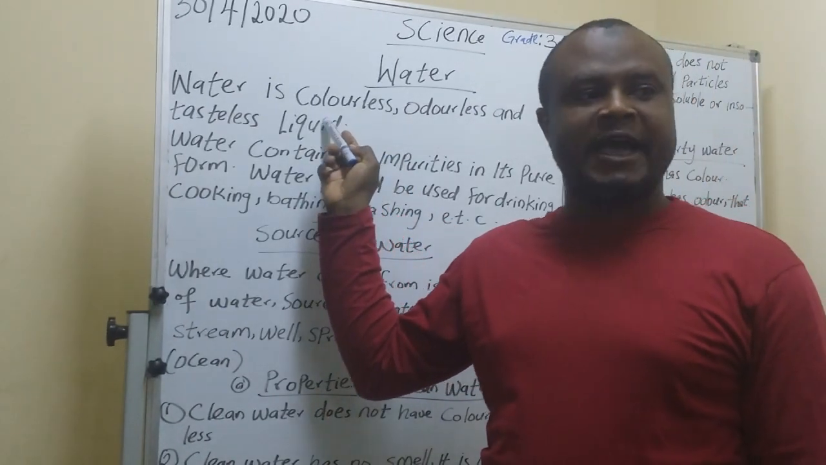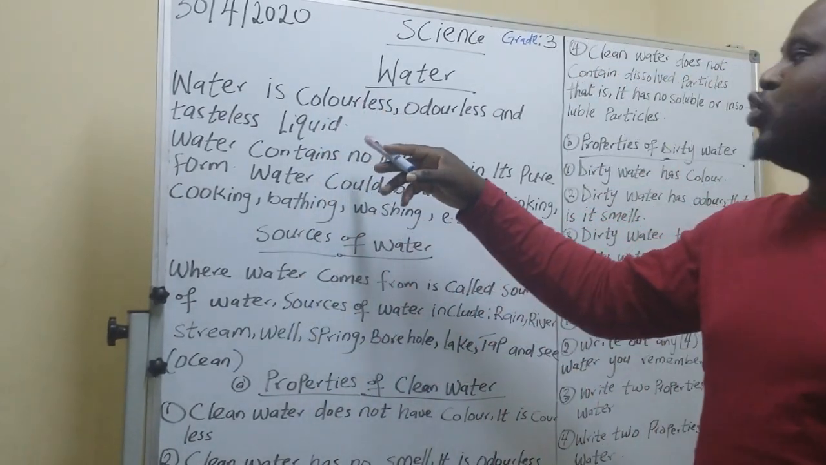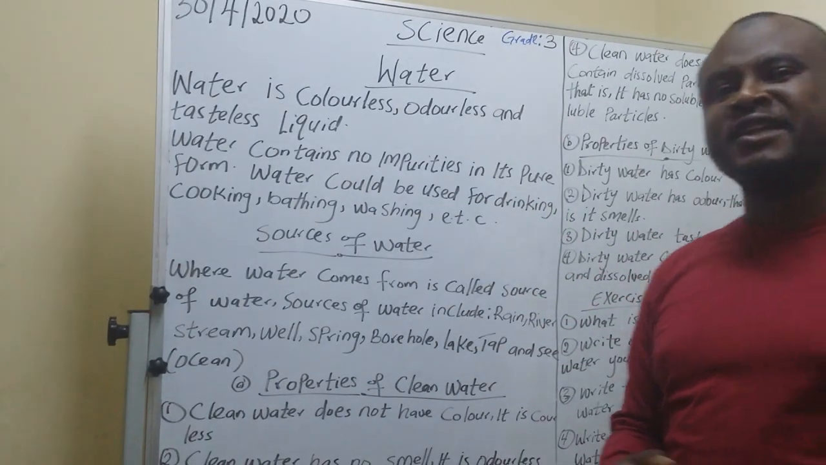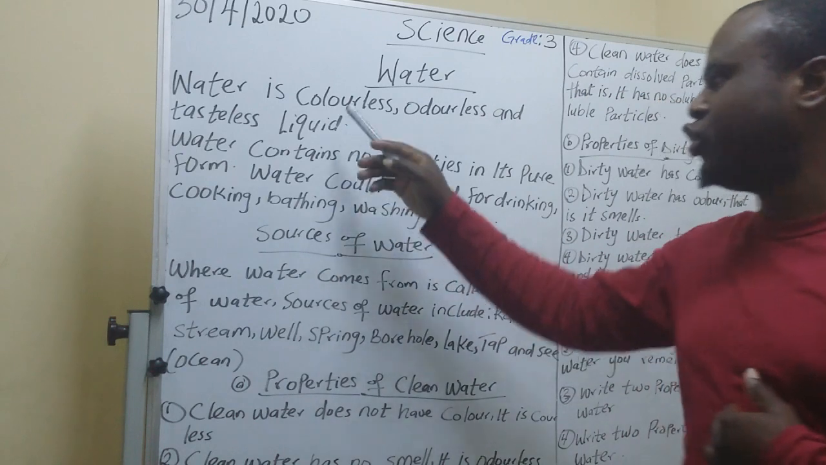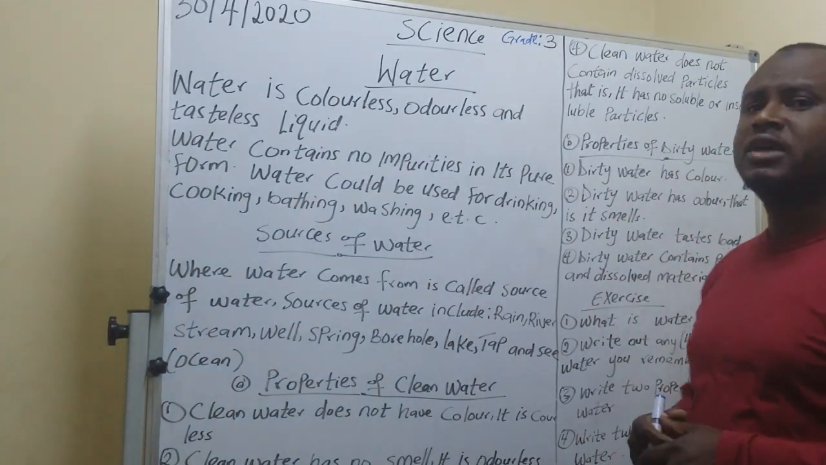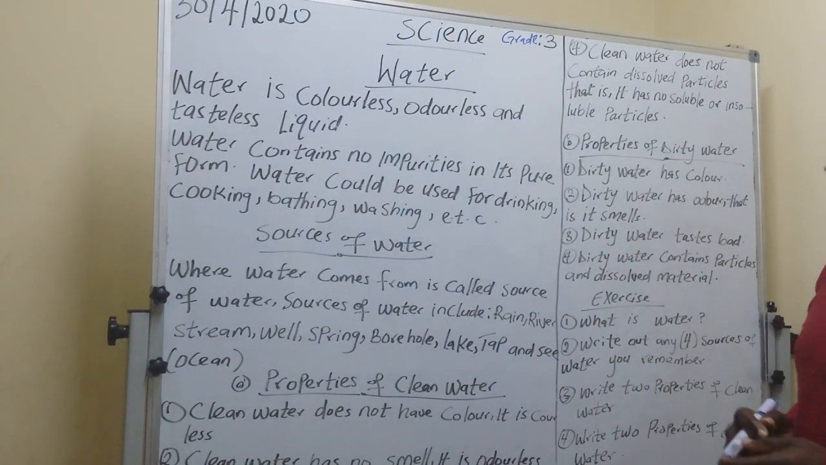Air is gas, while water is liquid. Something that is watery is called what? Water. It is called liquid. Now, you know what is called water.